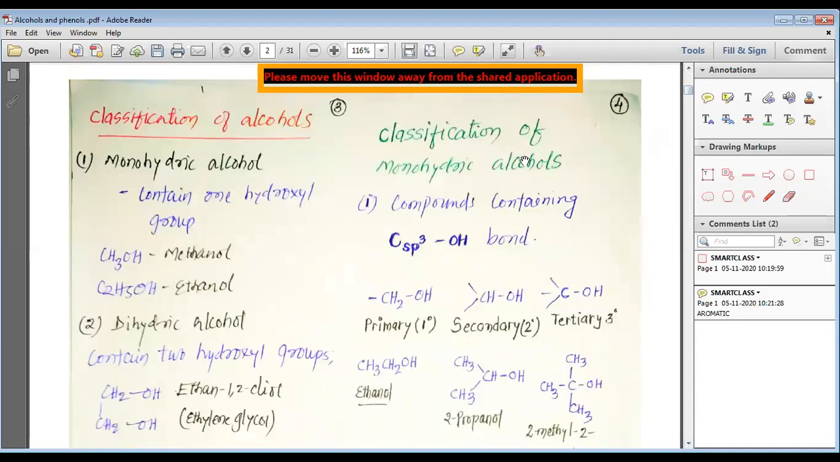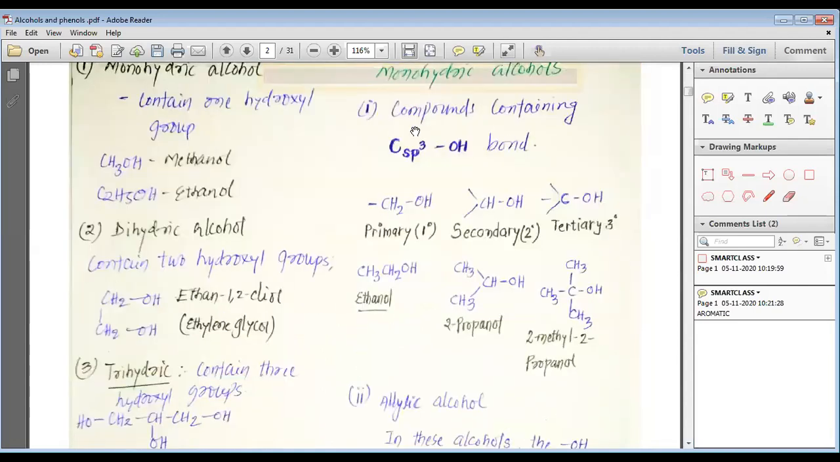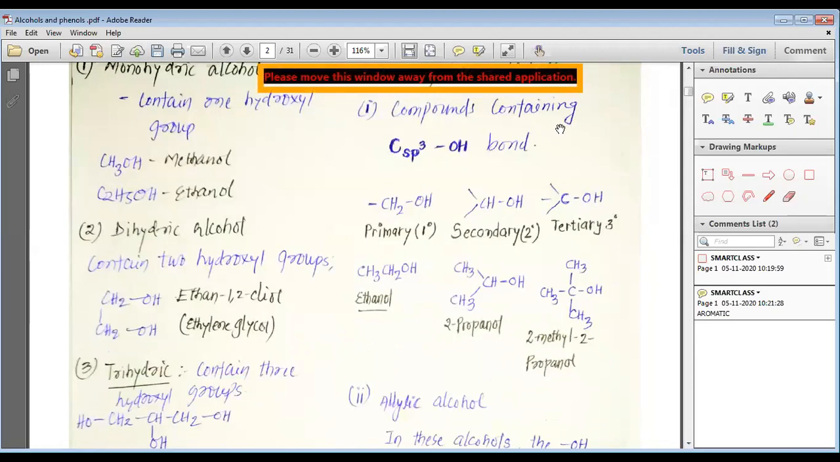Now, my dear students, we are going to study the classification of monohydric alcohols. So let us take a look at the various classes of monohydric alcohol. The first class of monohydric alcohol is the alcohol that contains C(sp3)-OH. That means the hydroxyl group is bonded to a carbon which is sp3 hybridized. This C(sp3)-OH type of alcohol is further divided into primary, secondary and tertiary alcohol.